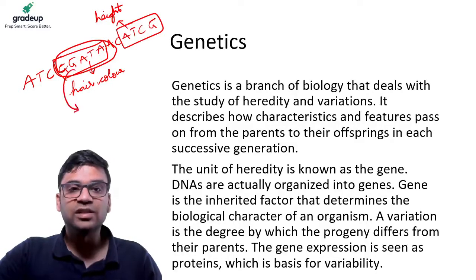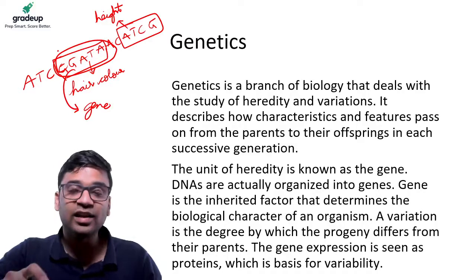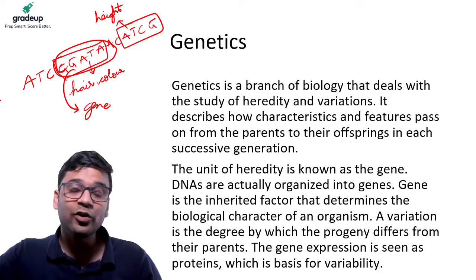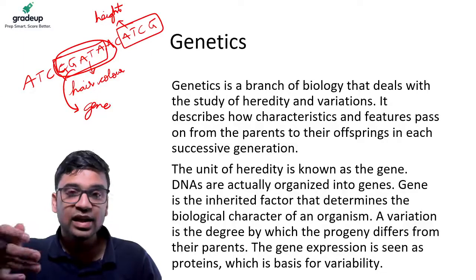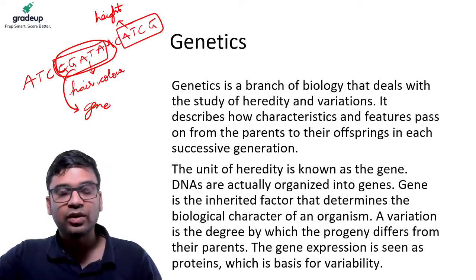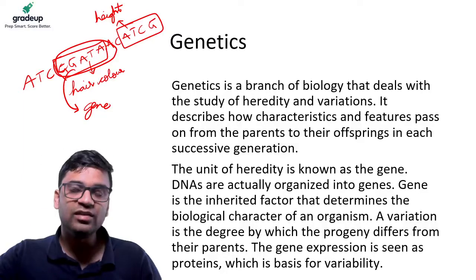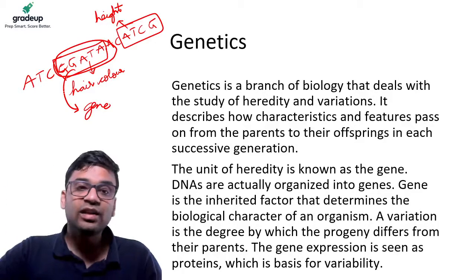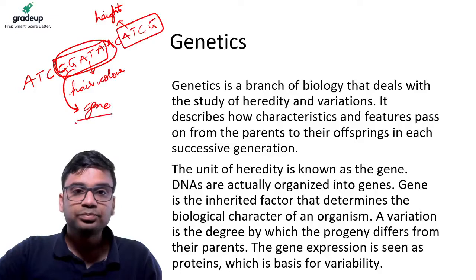So this is a gene. Of course, this is not a gene for hair color, I'm just hypothetically writing. But in this big sequence, there are roughly 3.2 billion base pairs in your body. So in that, some base pairs code for a specific gene. Specific hair color, specific intelligence, specific eye color, specific emotions if you have, that is also coded in the form of genes. So everything is coded into your genes.